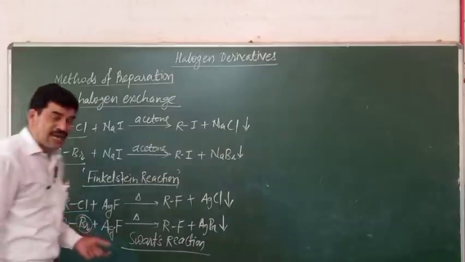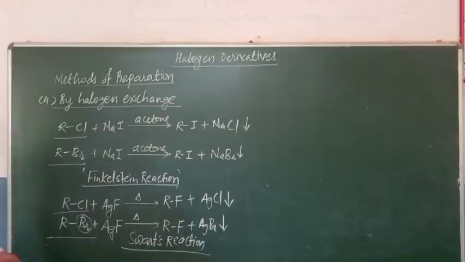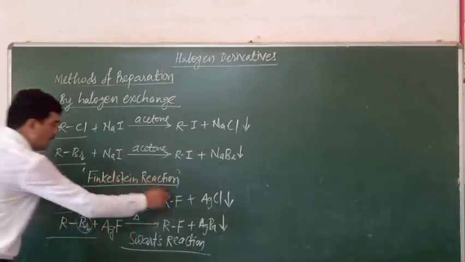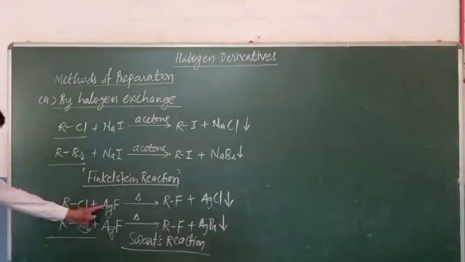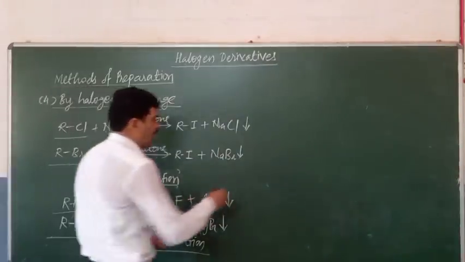The hydrocarbons cannot be directly reacted with fluorine, and it is therefore difficult to prepare the alkyl fluorides by alternative methods, and therefore Schwarz reaction is a very useful reaction for the preparation of the alkyl fluorides. Now here silver fluoride, this is the metal fluoride. Other metal fluorides which may be taken here are